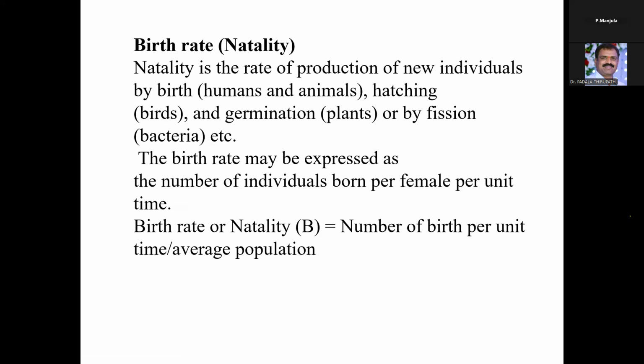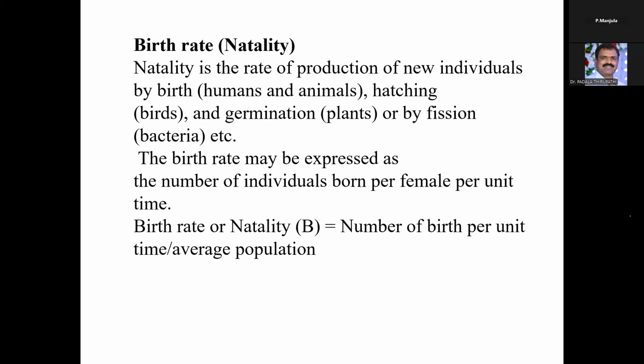The population increases through these processes. The birth rate may be expressed as the number of individuals born per female per unit time. So birth rate or natality is the number of births per unit time by average population.